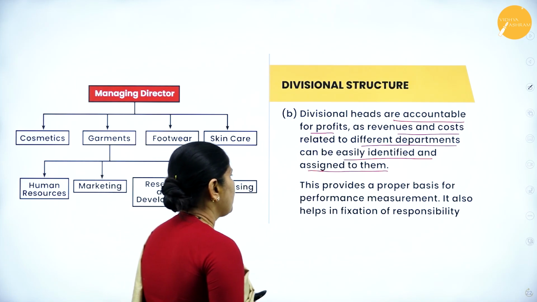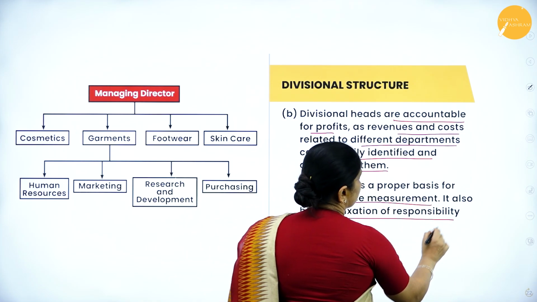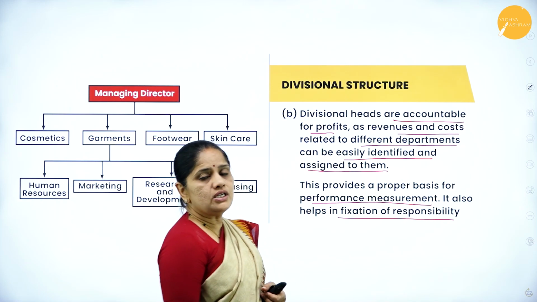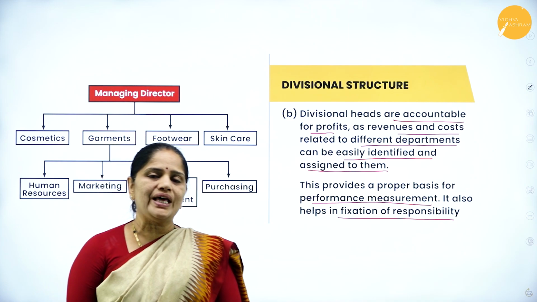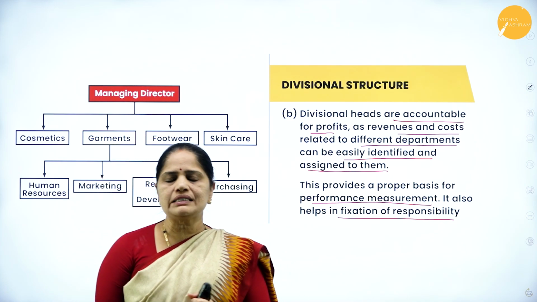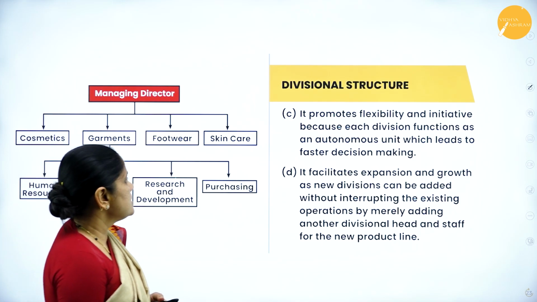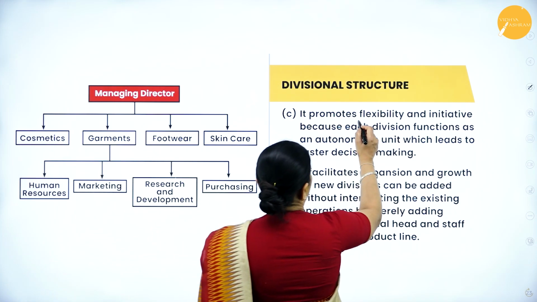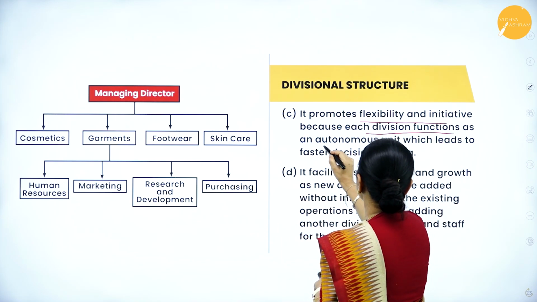It provides a proper basis for performance measurement. It also helps in fixation of responsibility. So if the profit center does not do well, then it will be easy to make the divisional head responsible.